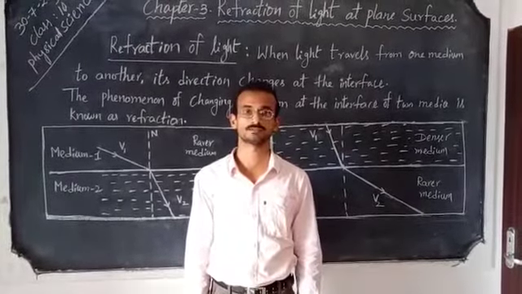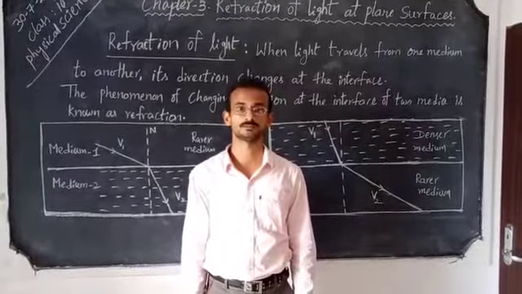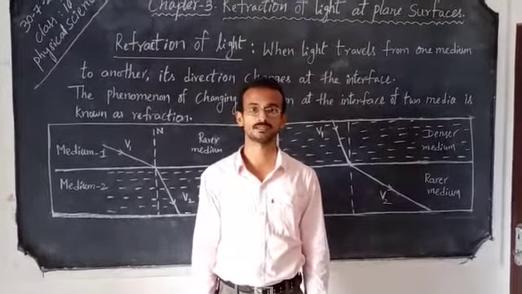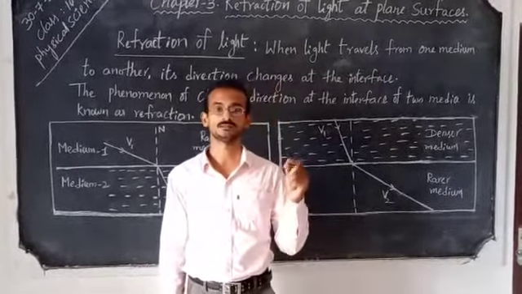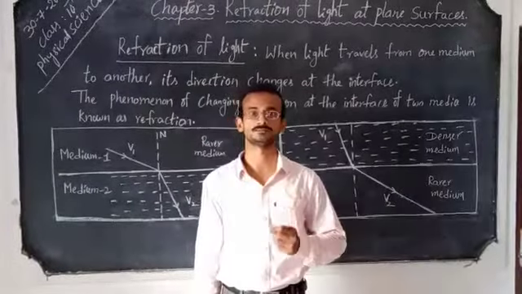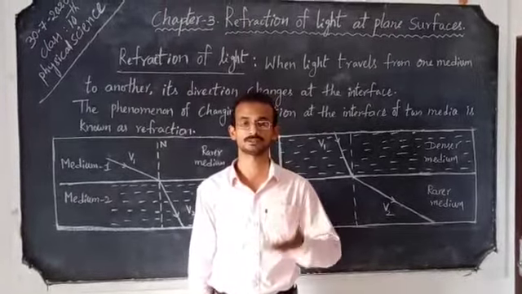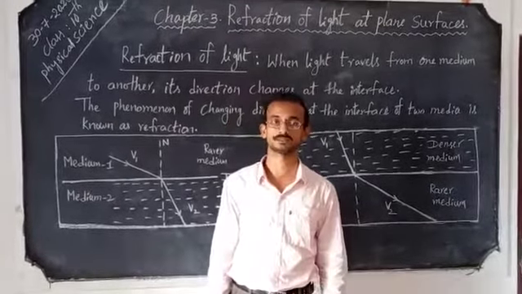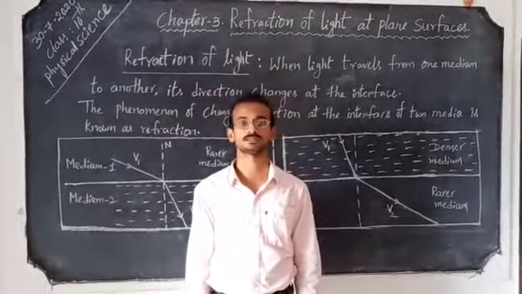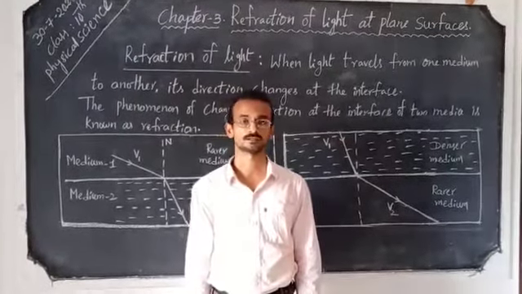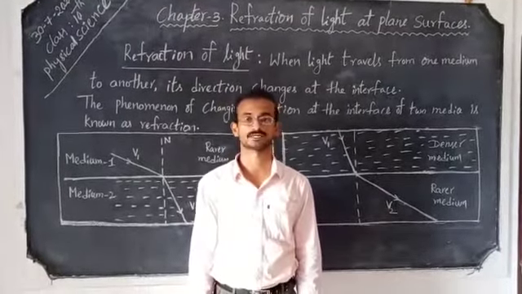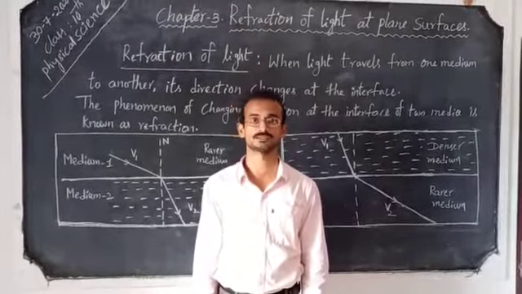Similarly, when we observe a pencil dipped in water in a glass tumbler, it seems to be bent from the side view. From the top view, it seems to be raised from its actual depth. These are interesting things that happen because of the refraction of light. We will observe these things.